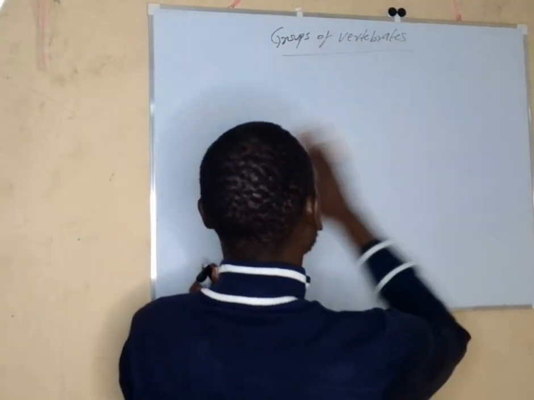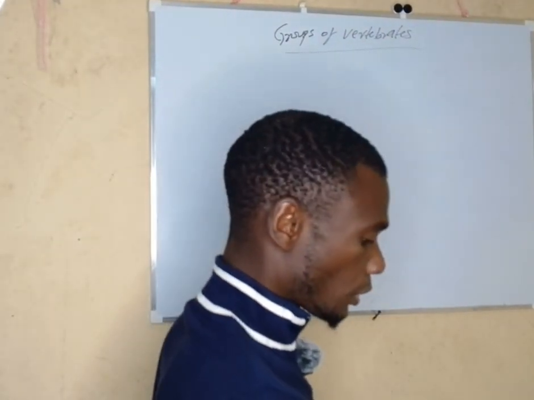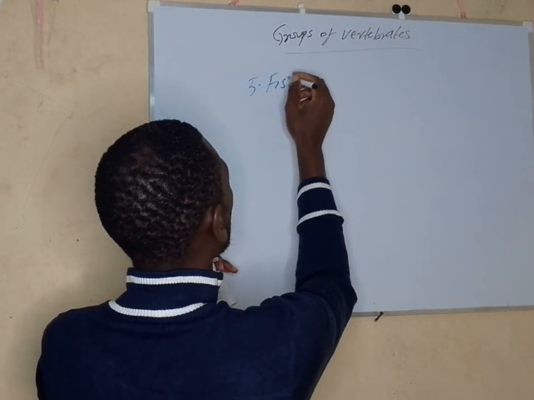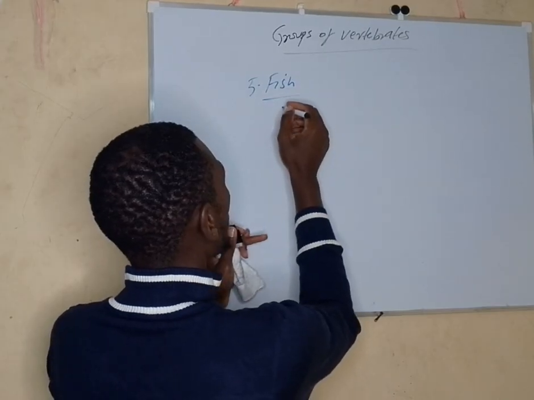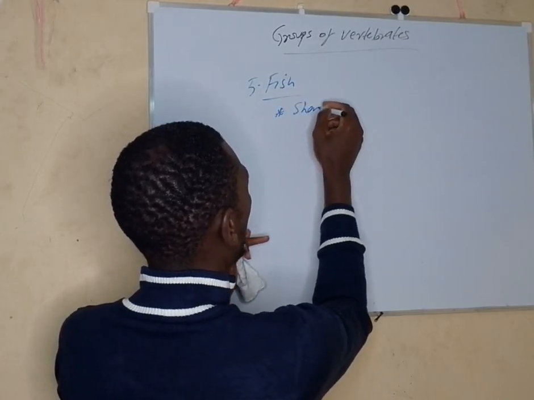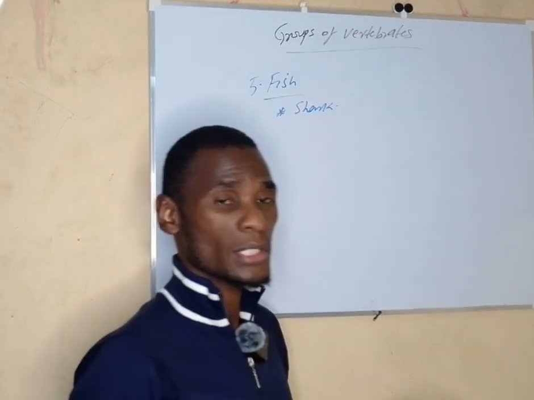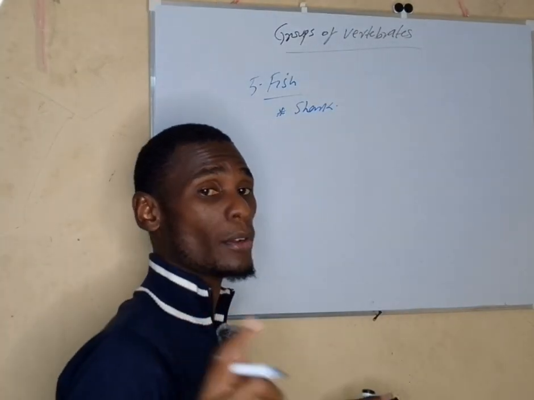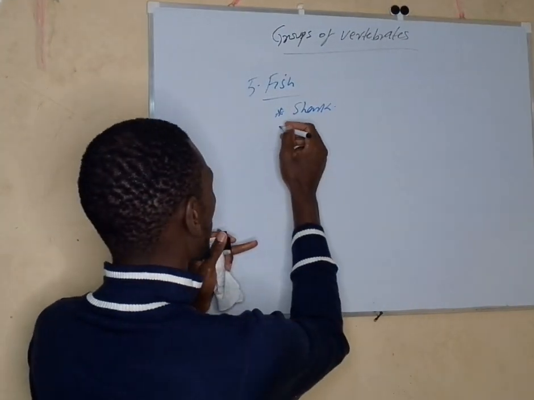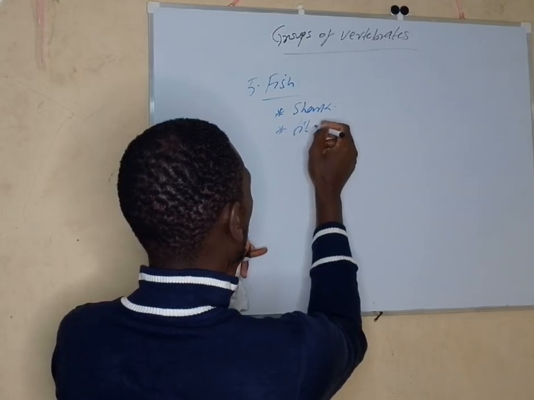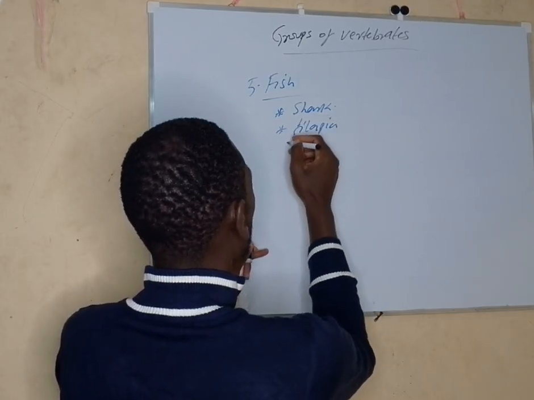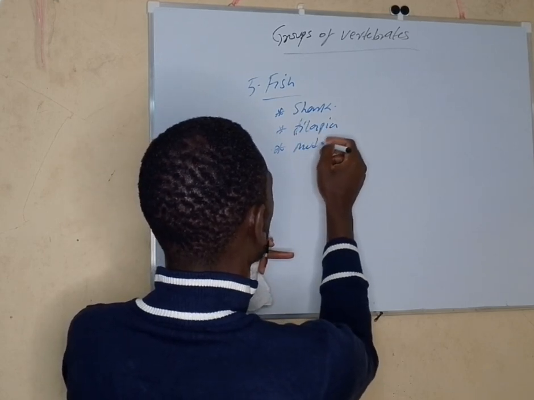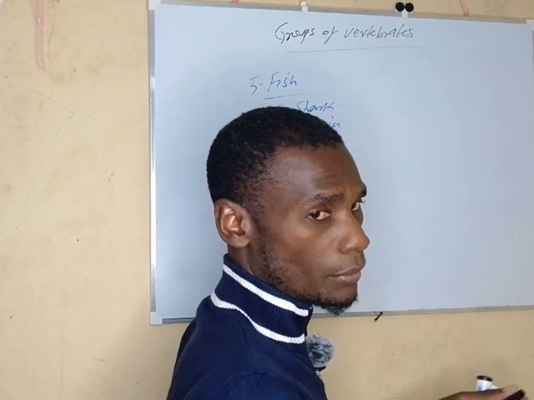The last group here is what we call the fish. Our last group, group 5, the fish. Under this group, now let us give an example, and I'm starting with the shark, so that we can now see that the shark and the dolphin are not in the same class. Dolphin, we said, is a mammal. Shark is here. You can give other examples of fish like the tilapia. Can talk about mudfish. All the examples of fish that you know.